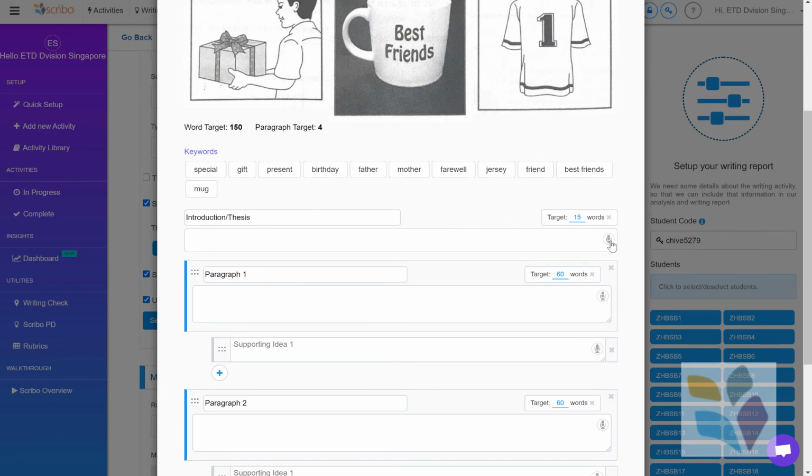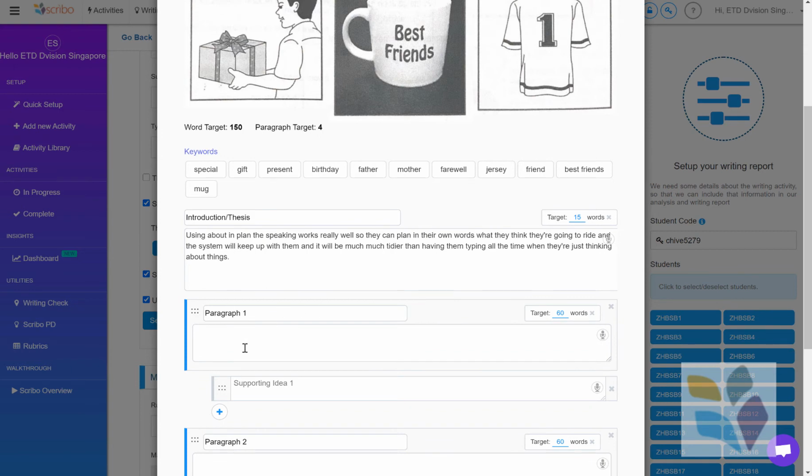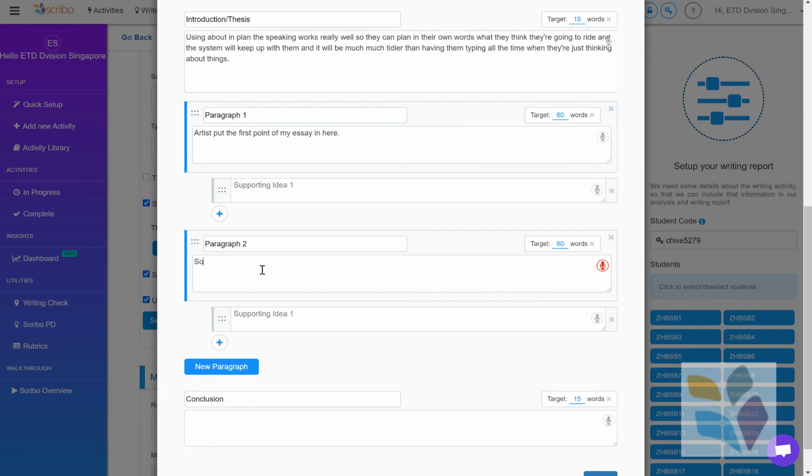Of course, when the students are using the writing plan, the speaking works really well. So they can plan in their own words what they think they're going to write, and the system will keep up with them, and it will be much, much tidier than having them typing all the time when they're just thinking about things. It's pretty cool. Once you've got this in, you can drag them around. So if I put a text in here, I'll just put the first point of my essay in here. So let's put some more text in here.